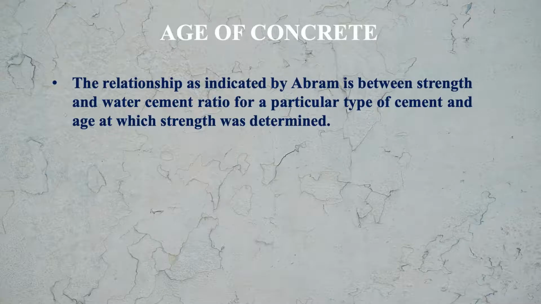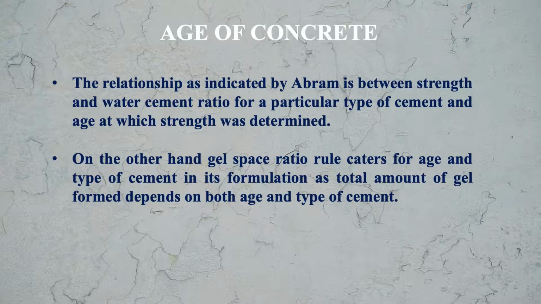Now, let us see the effect of age of concrete. The relationship as indicated by Abrams is between the strength and water cement ratio, but it is for a particular type of cement and at a particular age at which the strength was determined. Here the two things are kept constant, the type of cement and the age of the concrete. On the other hand, Powers' gel space ratio rule caters for age and type of cement in its formulation, as total amount of gel formed depends on both age and the type of the cement.